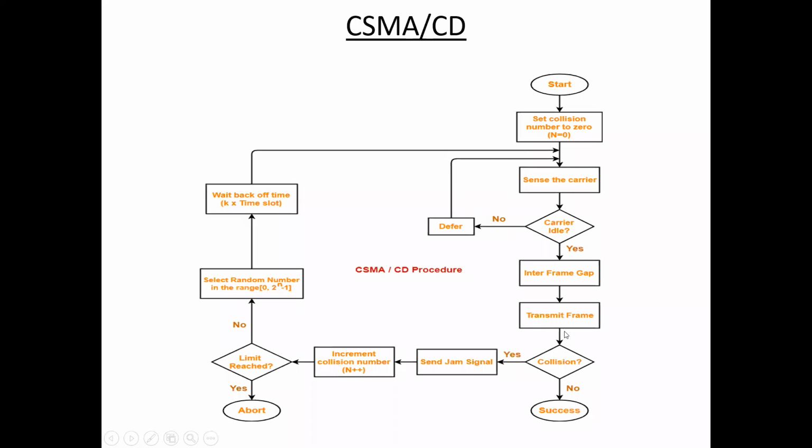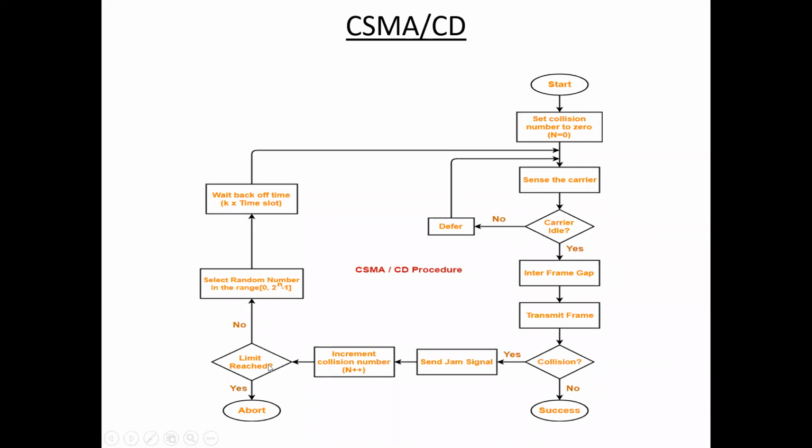So after transmitting the frame, there is a collision. That means station A transfers the frame, and station B also transfers the frame. Then collision. After transmitting the frame, if there is a collision, then this station sends a jam signal to all other stations. Here, increase the collision number. Initially n equal to 0, so n plus plus gives 1.